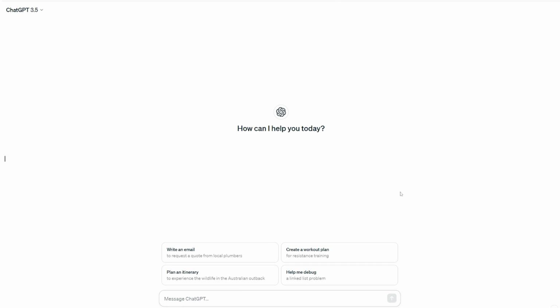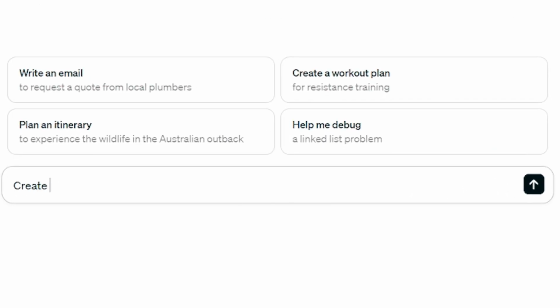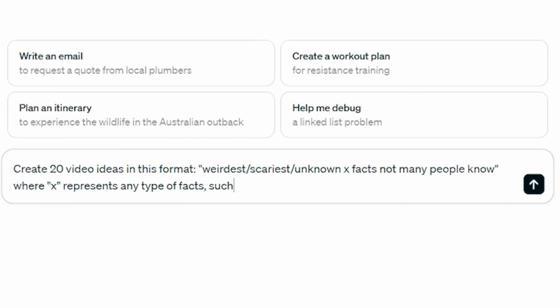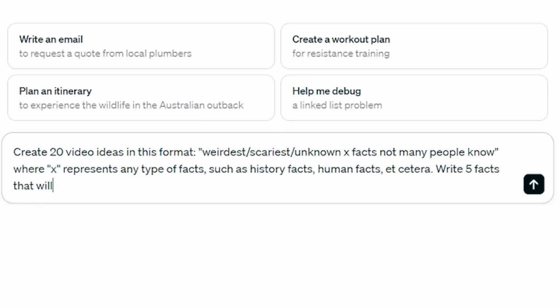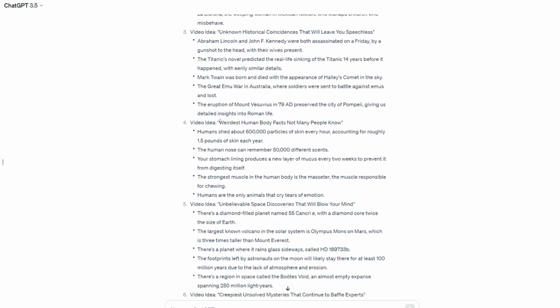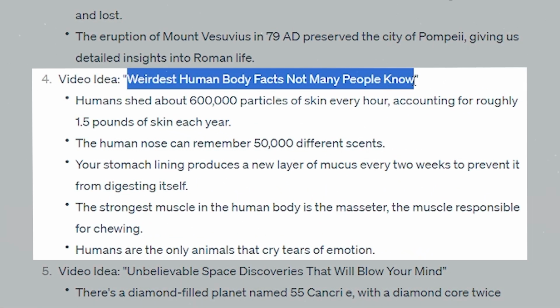Now with that in mind, head on over to ChatGPT and give it this prompt. Create 20 video ideas in this format. Weirdest, scariest, unknown X facts not many people know about, where X represents any type of facts such as history facts, human facts, etc. Write 5 facts that will be used for each idea. Now 20 is just an arbitrary number that I've chosen. You can go ahead and ask for as many ideas as you want. This one sounds like an interesting idea, so I'm going to go ahead with this one.